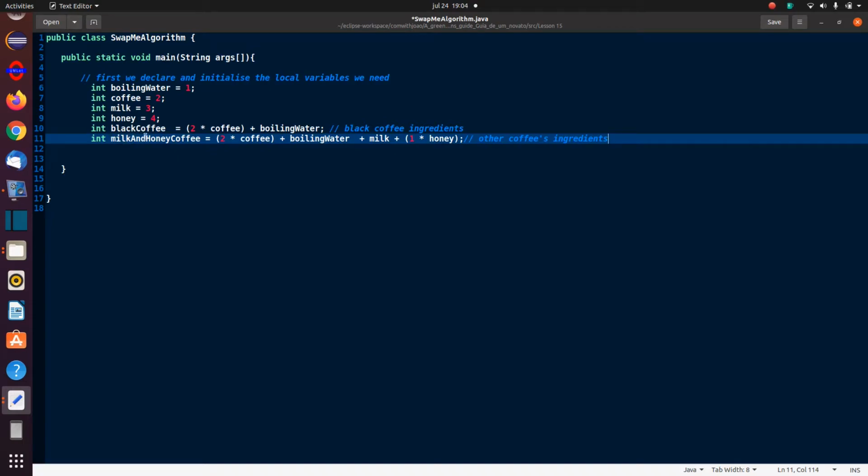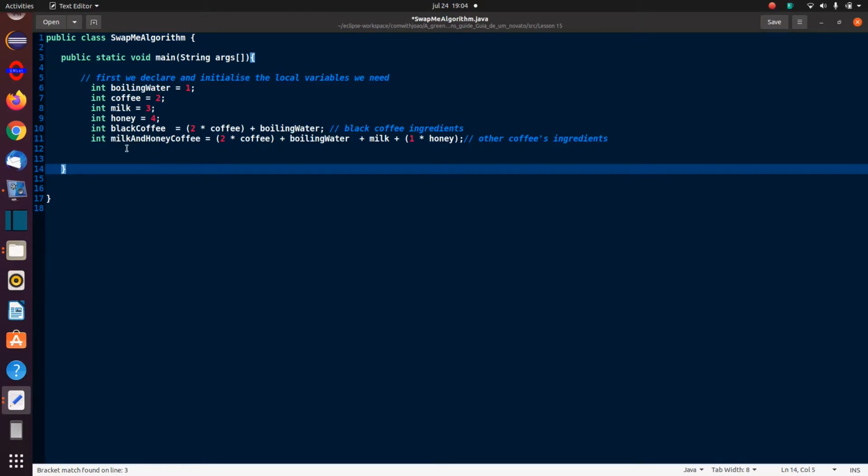So black coffee, now I'll make black coffee, I'll have 2 teaspoons of coffee, so 2 times the coffee, so it's 2 times 2 gives you 4, plus I'll add boiling water, and boiling water is 1, so that will give me 5. So black coffee will give me a value of 5. And then milk and honey coffee, well, I start again with 2 teaspoons of coffee, then I add boiling water, that gives me 5, same as the previous one.